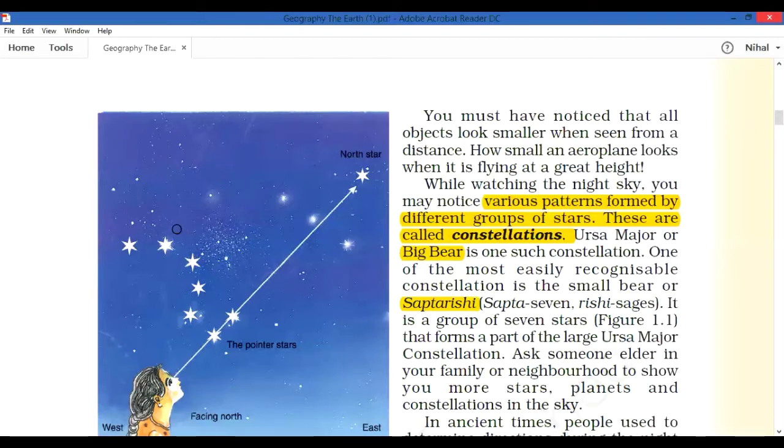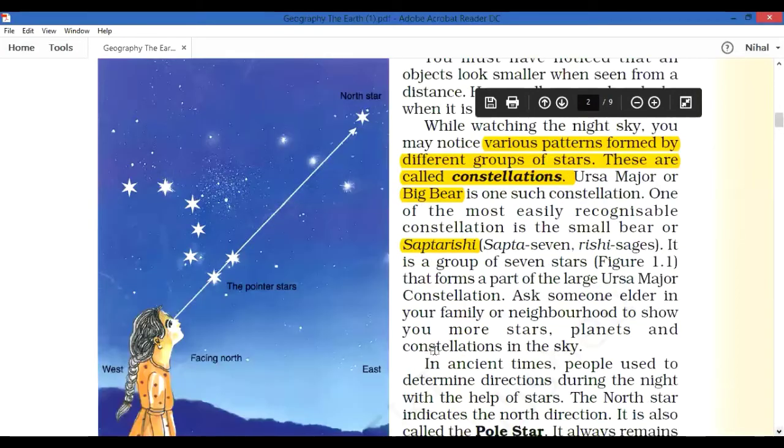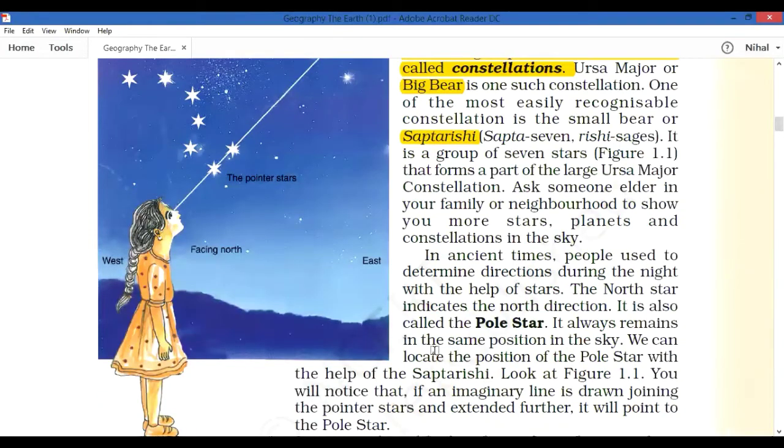This picture is an example of the Saptarishi. Sapta means seven stars together. One, two, three, four, five, six, seven. These seven stars together are the Saptarishi constellation. That is, the various patterns formed by groups of stars are termed constellations. Examples of constellations are the Big Bear and the Saptarishi. It may not be in your notebook. From 6th standard onwards, children, please read the textbook properly, because most of the questions are asked from the textbook.